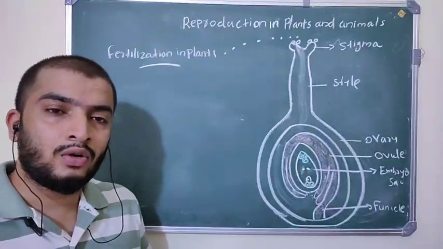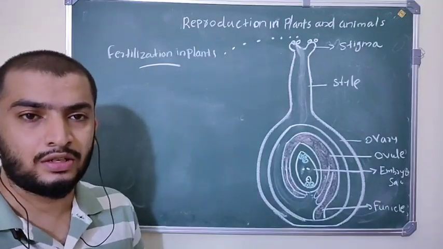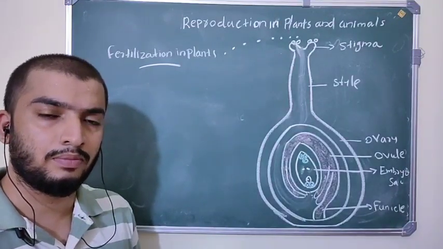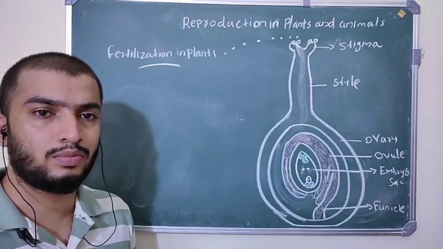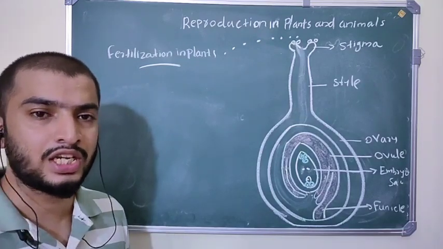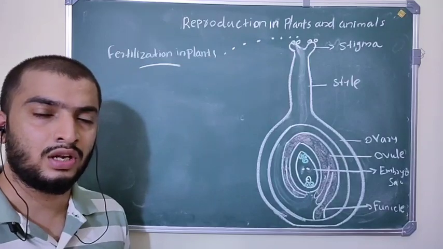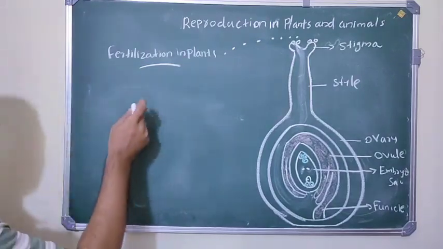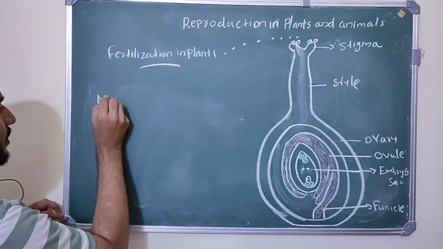So next we are going to look at fertilization. We already said that sexual reproduction in plants takes place by two processes. First one is pollination, and second one is fertilization. So the pollination part we already discussed. So next one, fertilization. So what is fertilization?